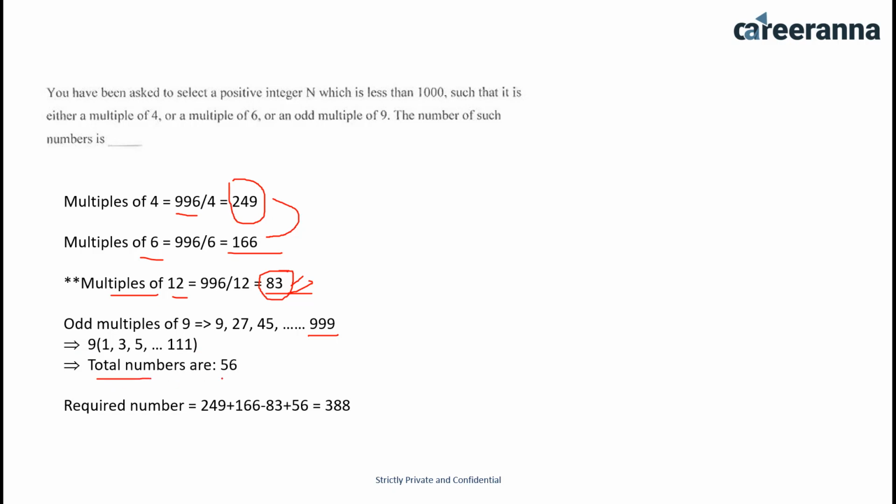We can easily calculate them by using an arithmetic progression. So the required number would be 249 plus 166 minus 83 plus 56, which is 388. Answer for this question is 388.